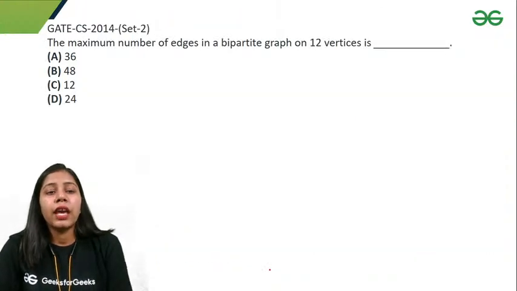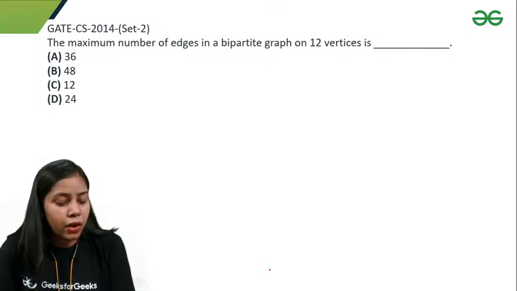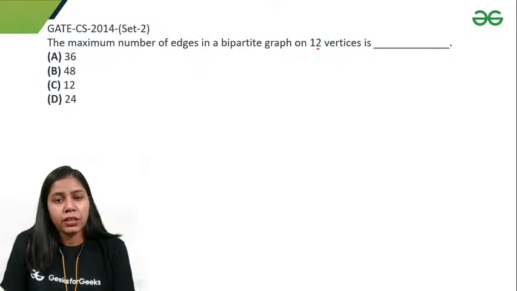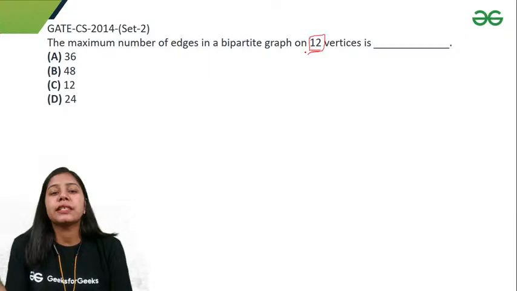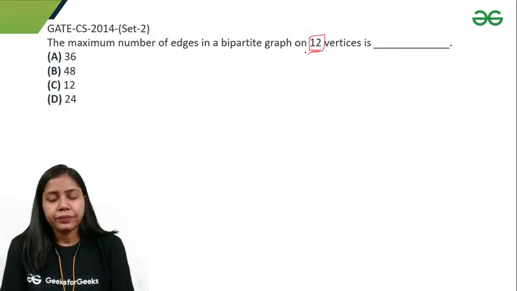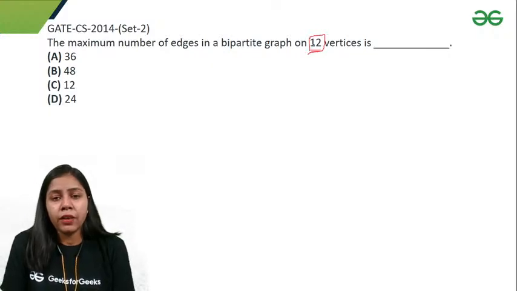The next thing is we have one question. It says that the maximum number of edges in a bipartite graph on 12 vertices is. So for the maximum number of edges, I have to divide this set of vertices into two parts such that I get the graph as a bipartite graph.